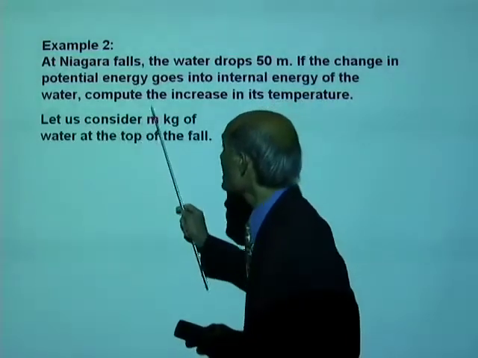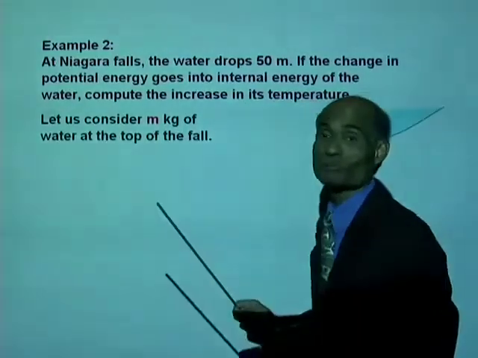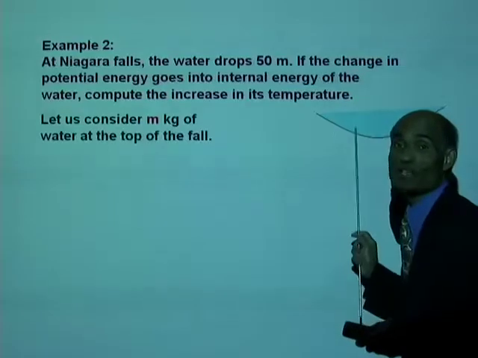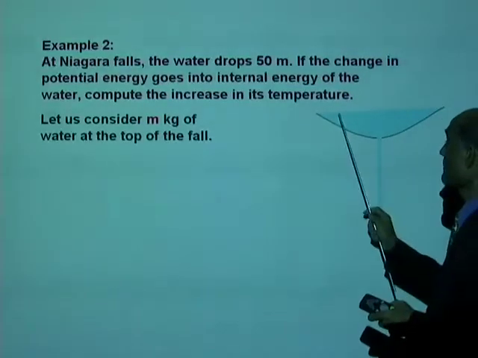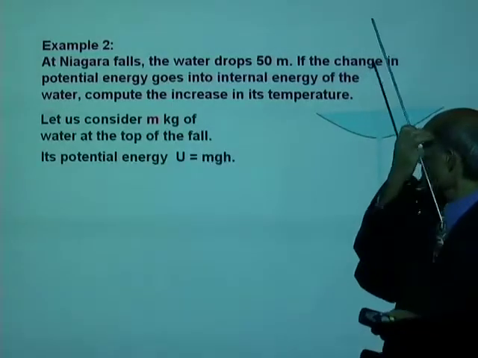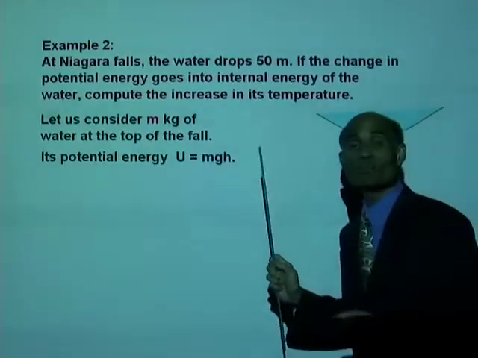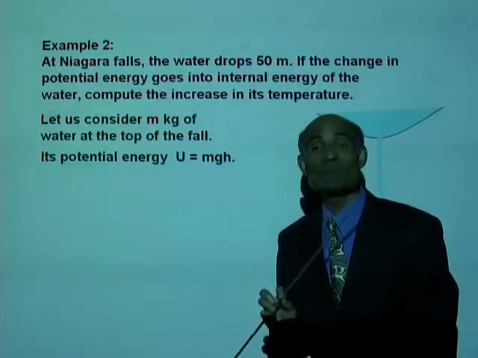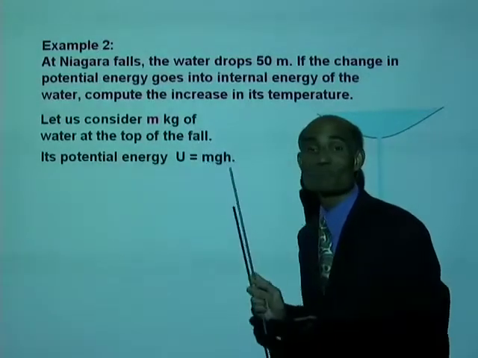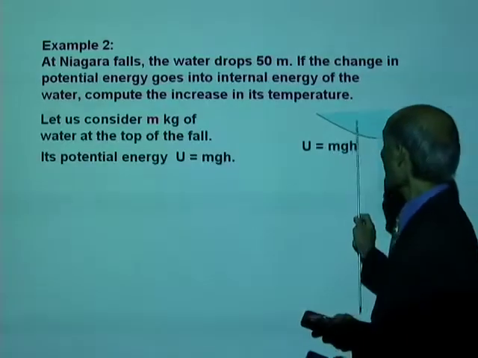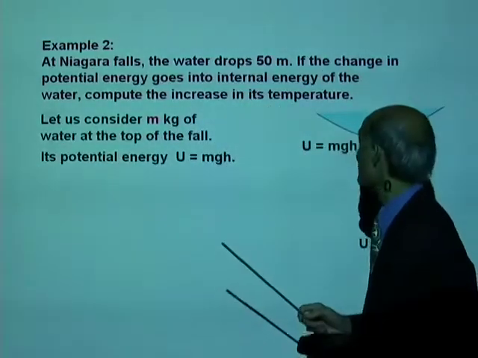Alright, let's consider m kilogram of water at the top of the fall. Well, I have to apologize for the shoddy diagram of the Niagara Falls that I have drawn here. Alright, we start with m kilograms of water at the top. What is the potential energy of that m kilogram of water? Its potential energy U equal to mgh. Well, so the potential energy at the top is mgh.